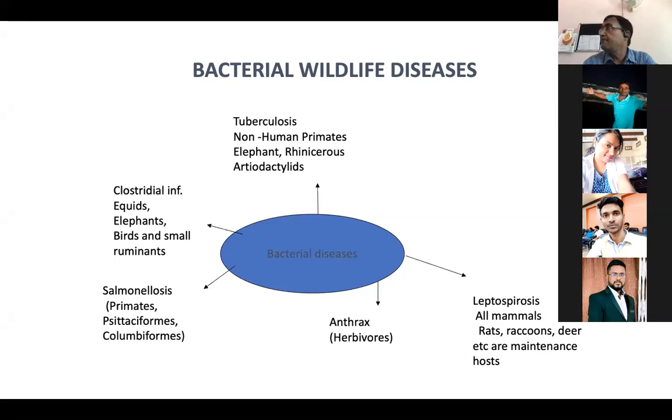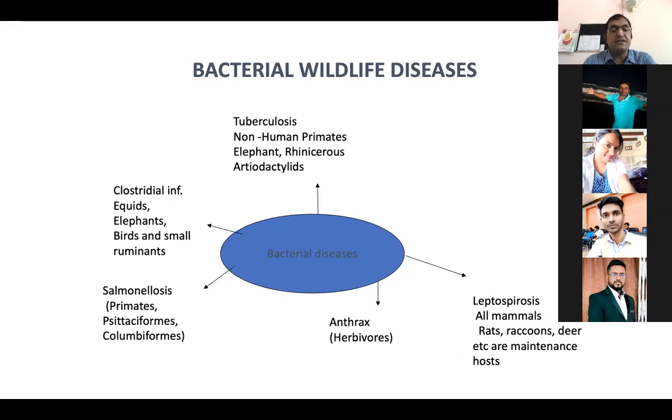Now coming to the next very important disease, leptospirosis. Leptospirosis is again a very important zoonotic disease. It affects almost all mammals, including rats and raccoons. The rats are generally responsible for transmission, because it is transmitted by the infected urine of the animals. Deer also. So these are some of the maintenance hosts.